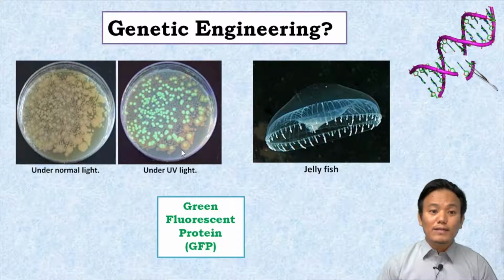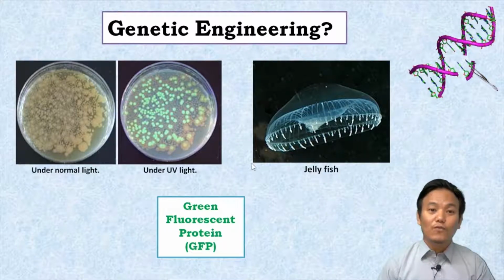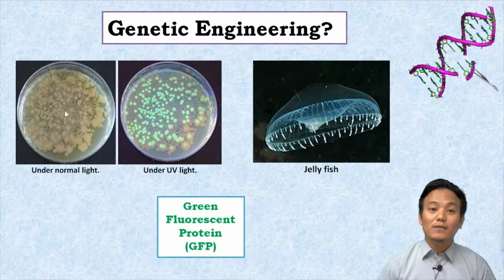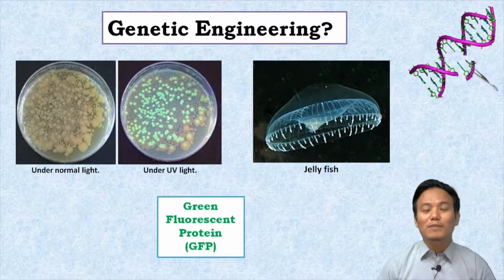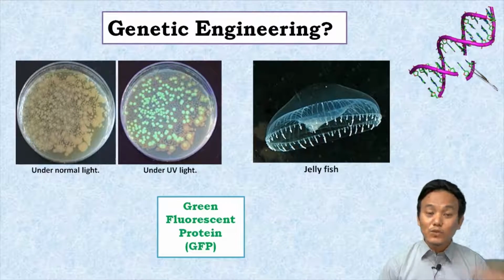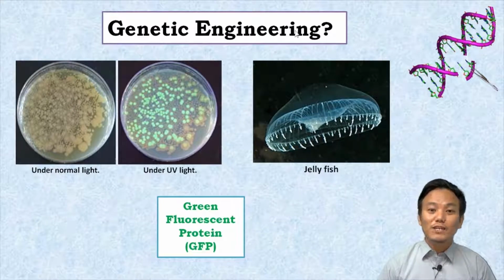So let's imagine another way. Instead of taking the gene for green fluorescent protein, if we take the gene for human insulin from the human being and insert it into the bacteria, what will the bacteria do? They will start producing human insulin hormone, and we can take that human insulin hormone and inject it into diabetic patients. That is useful for human beings, right? So that is biotechnology. So genetic engineering is one of the important